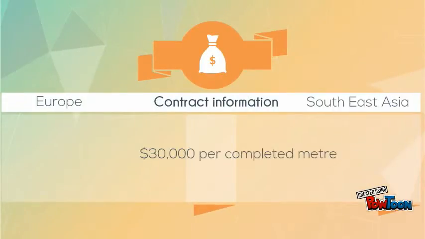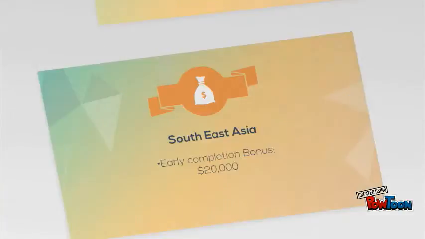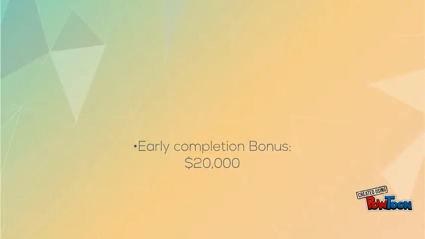In terms of the financial contract, the specifications are as stated below. The difference between both scenarios is that an initial payment of $40,000 is given for dam construction in Scenario 1 and $180,000 is given to Scenario 3. $30,000 will be paid per completed meter of rock or clay fill. In Scenario 3, an early finish bonus of $20,000 will be paid for each complete week that the dam is finished ahead of the 40-week contract period.